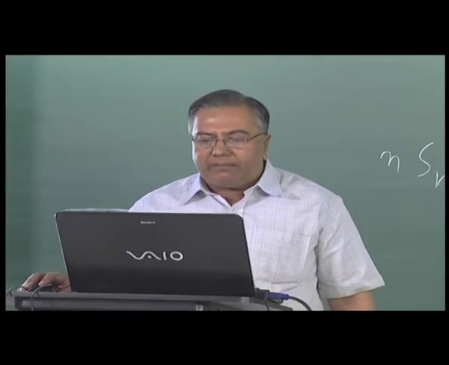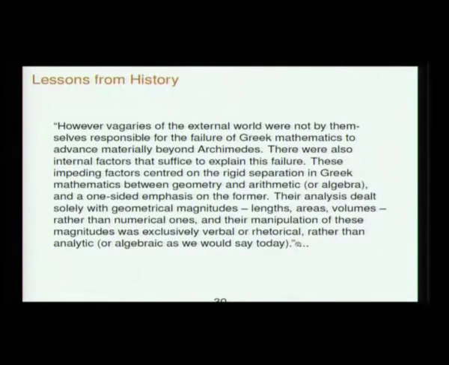So here is a statement from a very famous historian of calculus. This is a book written about 30 years ago. So he is telling us what lesson we can understand from the history of calculus in the European tradition. However, vagaries of the external world were not by themselves responsible for the failure of Greek mathematics to advance materially beyond Archimedes. There were also internal factors, because it is said that Greek mathematics died because of the persecution of the Greek mathematicians. There were also internal factors that suffice to explain this failure.